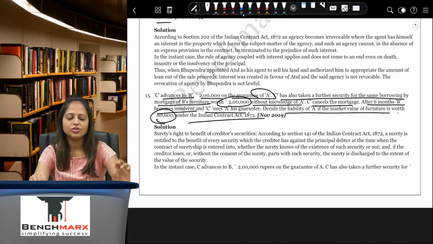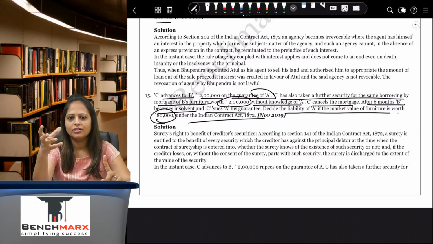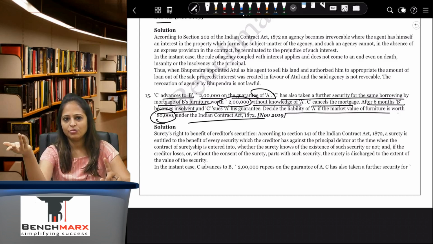So they are testing your knowledge on two concepts. First is that the guarantee is there, and when the guarantee is given, if the surety is called upon to pay, then he has the right against the creditor for all the assets that the creditor has taken as security from the principal debtor. So in this case, whether the surety is aware or not aware doesn't matter. He has the right to the assets which the creditor has taken from the principal debtor.